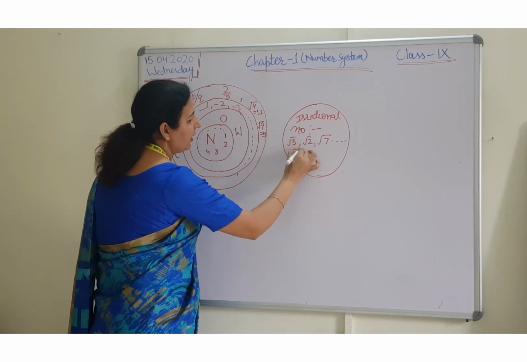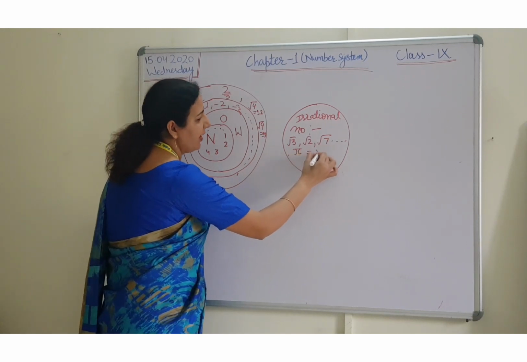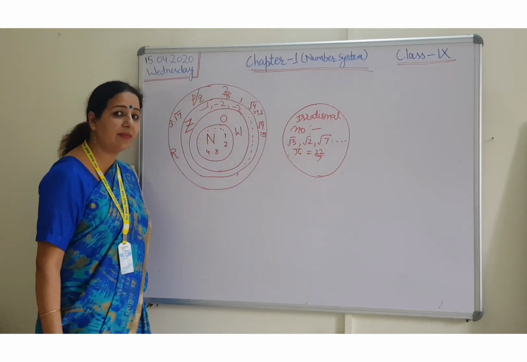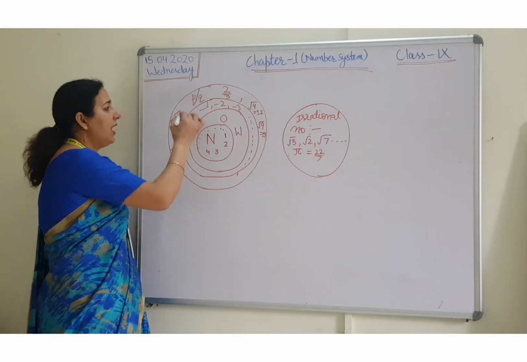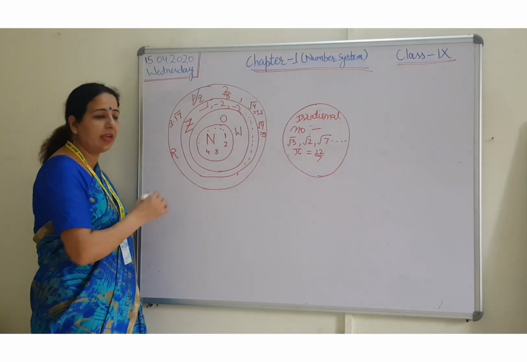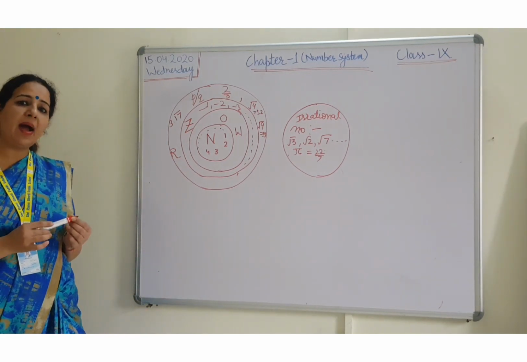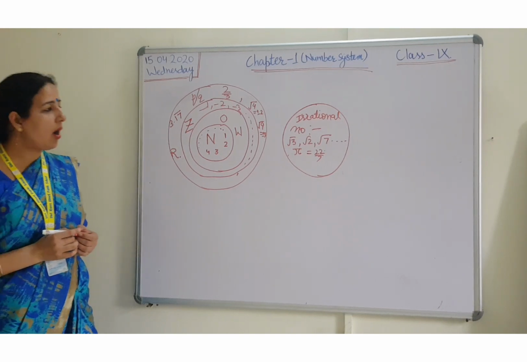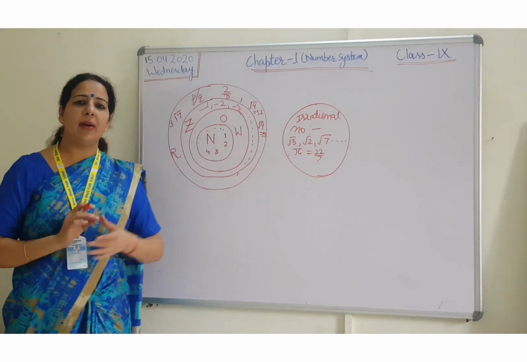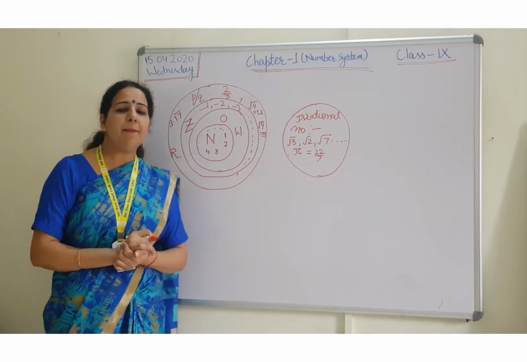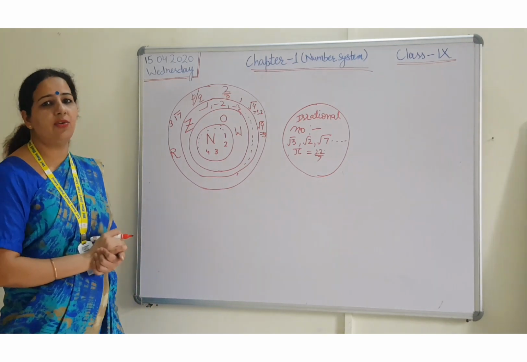You all know that the value of pi is 22 by 7. You are taking the value pi is equal to 22 by 7. This is in the form of p by q. But still I am not taking it in the form of p by q here. I am not saying that pi is rational. I am saying that pi is irrational. How is it possible? Because pi equal to 22 by 7 is the approximate value of pi. It is not the exact value of pi.